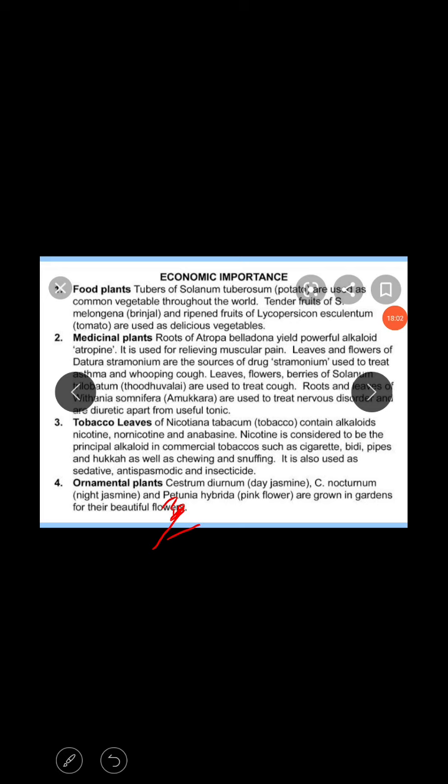Nicotine is considered the principal alkaloid in commercial tobacco such as cigarettes, beedis and so on.